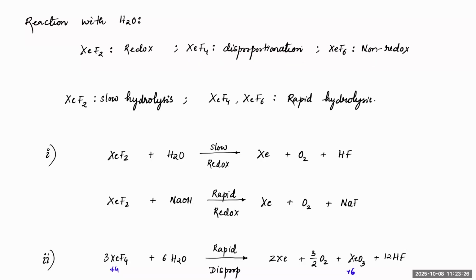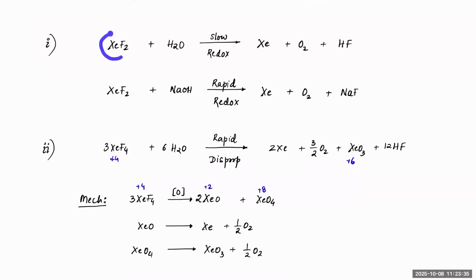XeF2 is a slow hydrolysis. XeF4 and XeF6 are rapid hydrolysis. Okay, you see that. XeF2 plus H2O with slow redox reaction will make you Xe plus O2 plus HF, and XeF2 plus NaOH will make a rapid redox to get Xe, O2 and NaF.